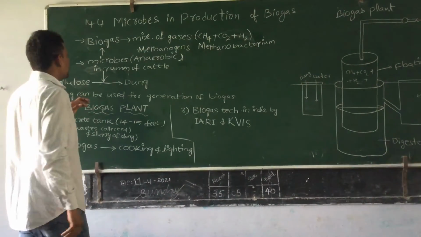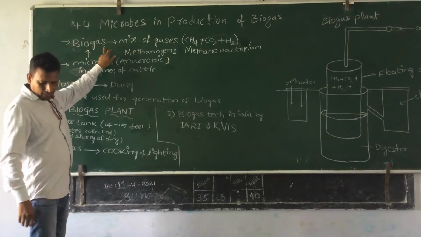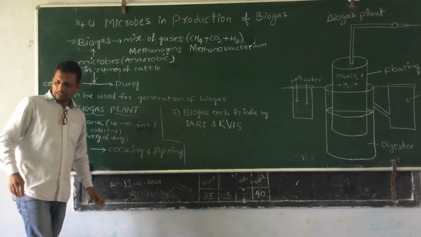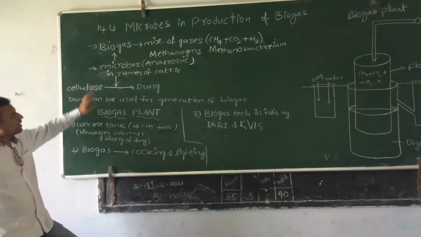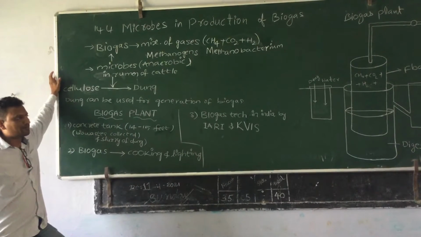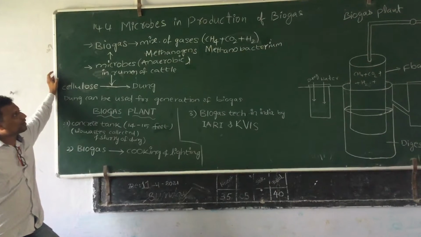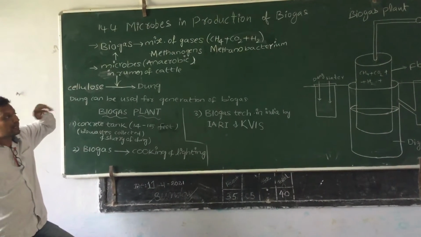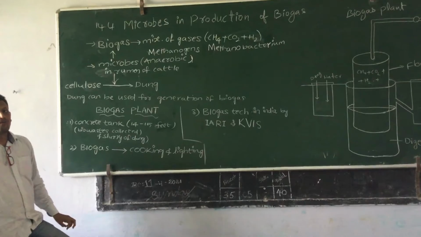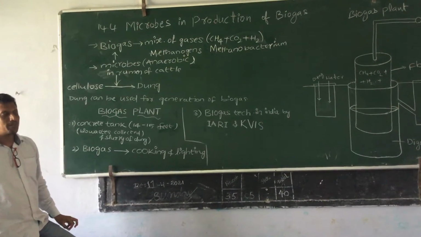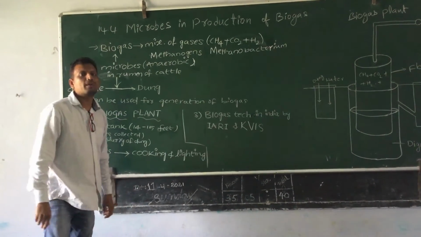Not only in that, this biogas, especially the methane producing microbes, are not only present in sewage, they are also present in the rumen of the cattle.